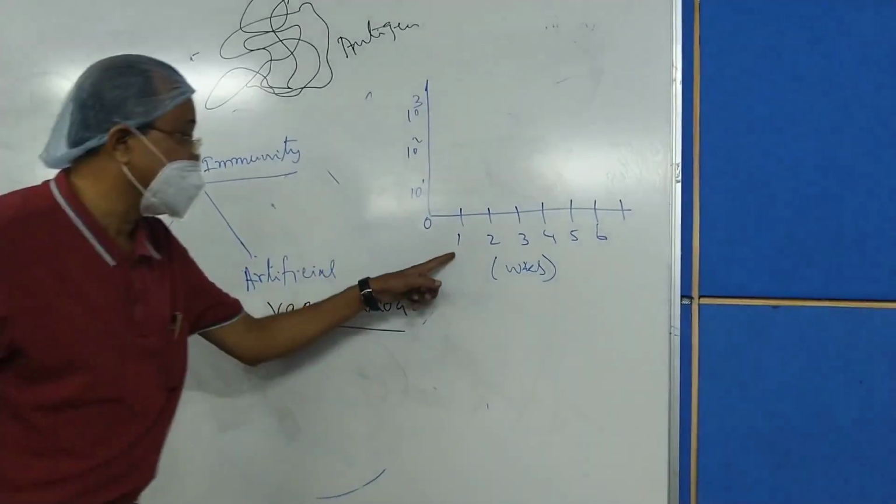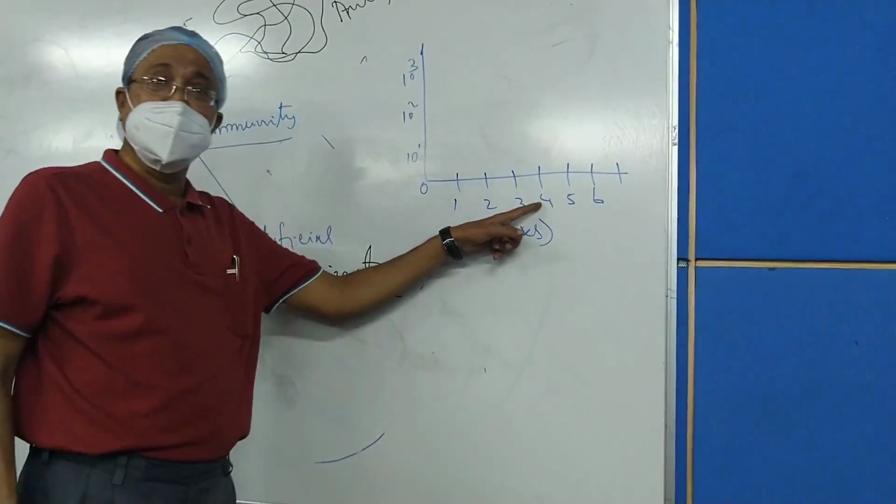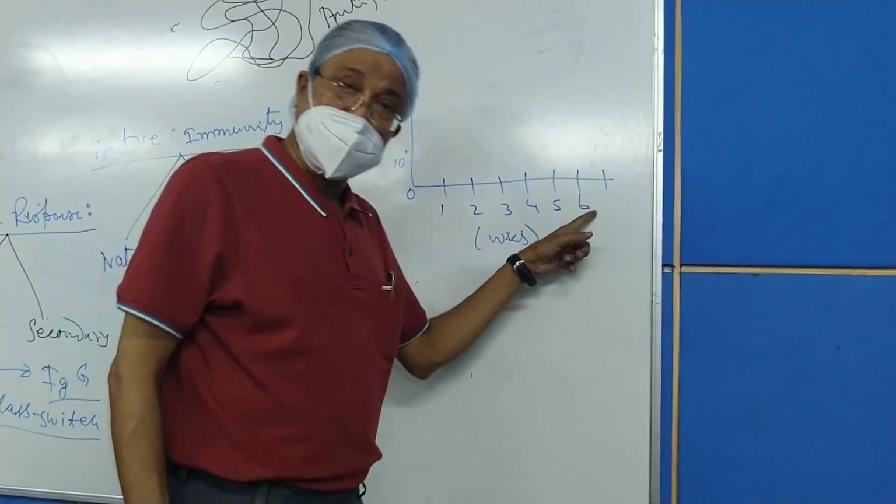That is 7 days, 14 days, 21 days, 28 days, 35 days, 42 days.